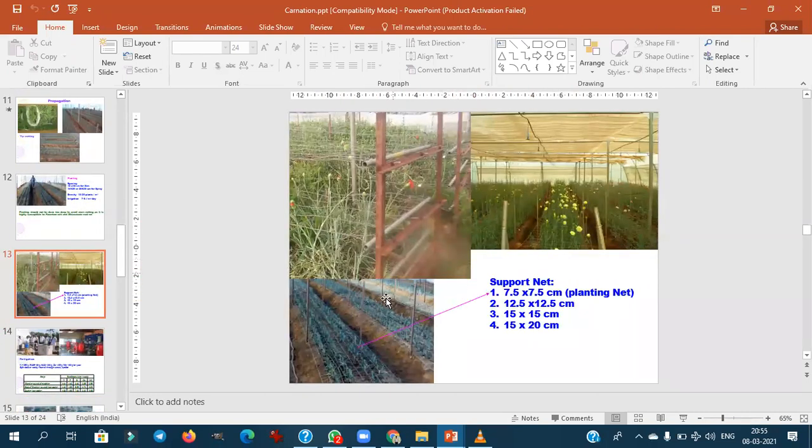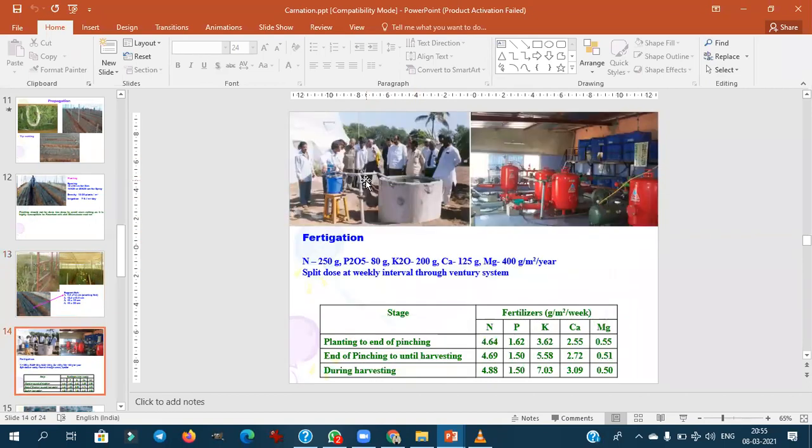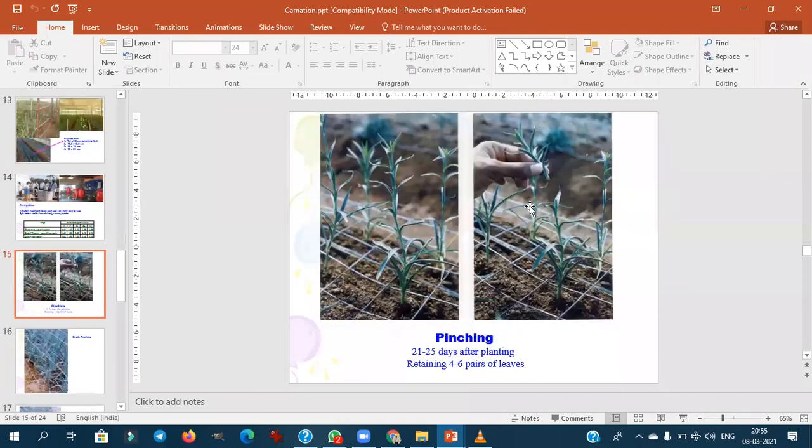Then this is the netting process. This is the first stage before planting. Then after planting, at 12 centimeter, you see here, first stage, second stage, third stage, and fourth stage. This is netting, supporting of carnation. Carnation is very tender and weak. This is the fertigation system followed in the high tech or automatically controlled polyhouses.